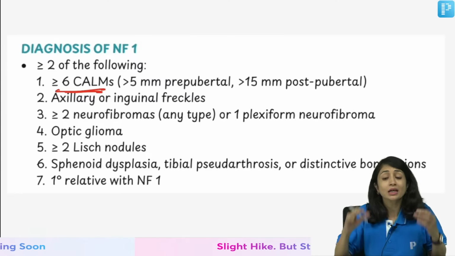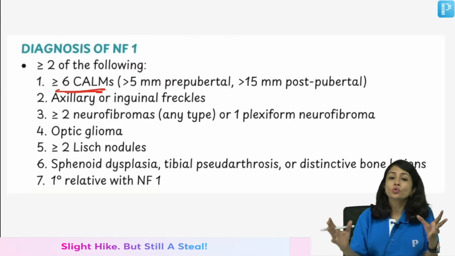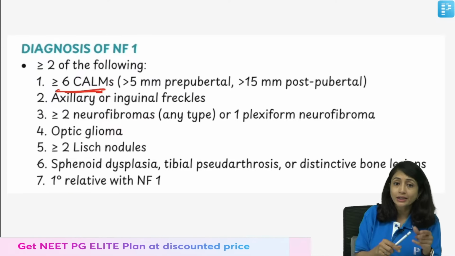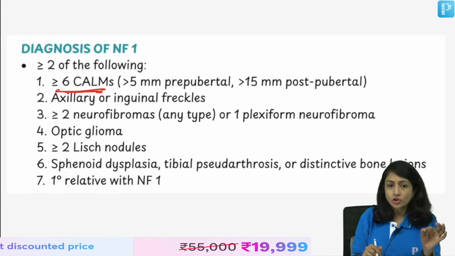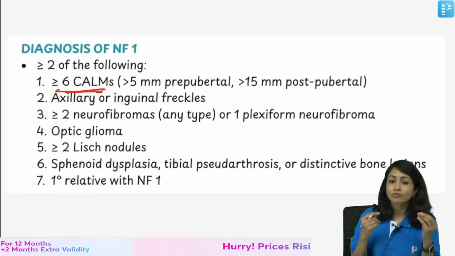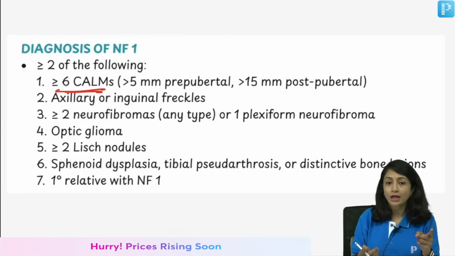CAMs can be present in normal individuals also. 1 to 2 CAMs can be present even in normal individuals. Then you can have axillary or inguinal freckling. Axillary freckling is also called Crowe's sign. If you have neurofibromas, there should be 2 or more, but if there is a plexiform neurofibroma, you can even have 1.